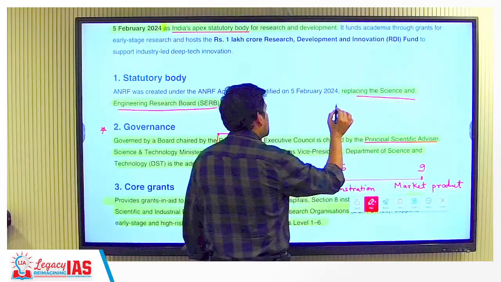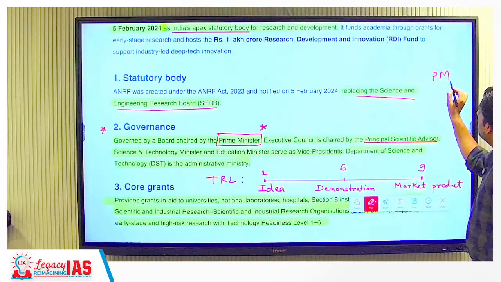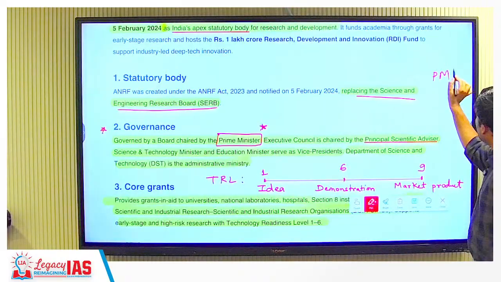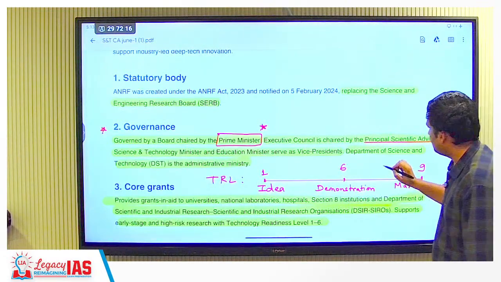So it works like this. At the topmost, who is chairing this board? The board that is there is chaired by the Prime Minister himself.